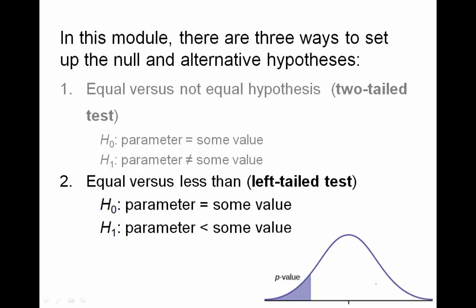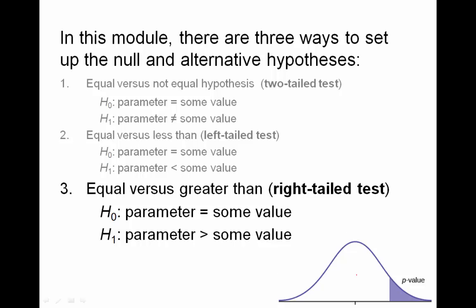The second possibility is that we have equal versus less than, which would be a left-tailed test. So our null hypothesis would be that our population parameter equals some value, and our alternative hypothesis is that that parameter is less than that value. The third possibility is that we have equal versus greater than, which would be considered a right-tailed test. Here, the null hypothesis is the parameter equals some value, and the alternative hypothesis would be that the parameter is greater than that value.